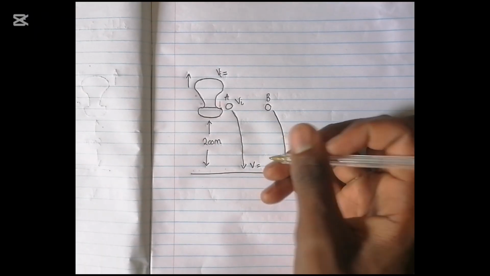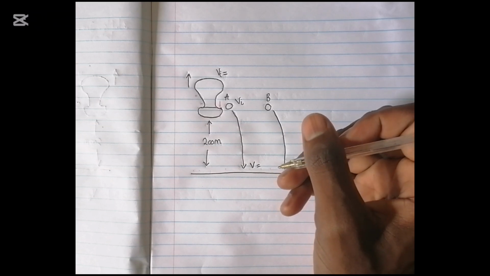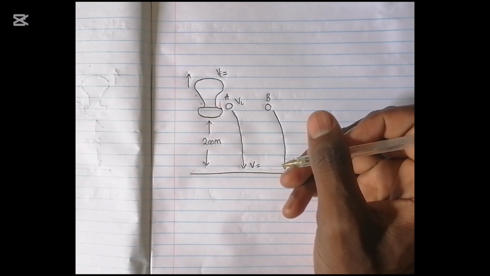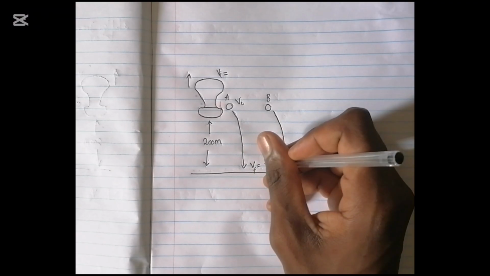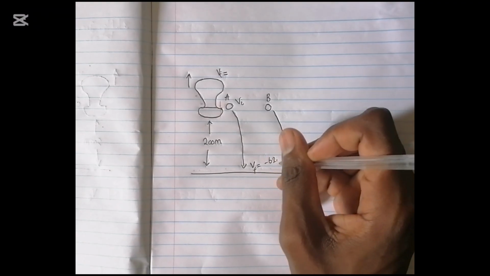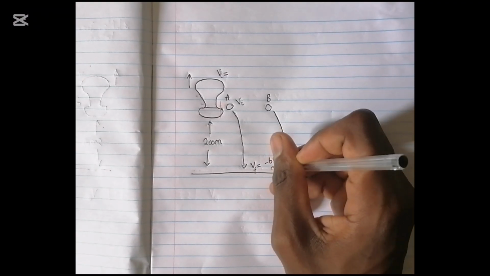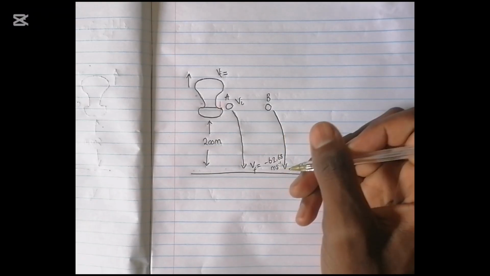And we are given the final velocity of stone A, which is 62.68, but the stone was going downward, and we always choose upward as positive and downward as negative. So VF of stone A will be negative 62.68 meters per second.